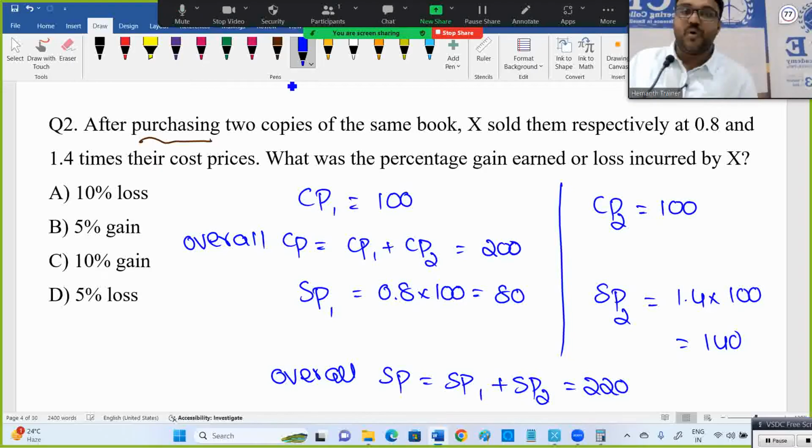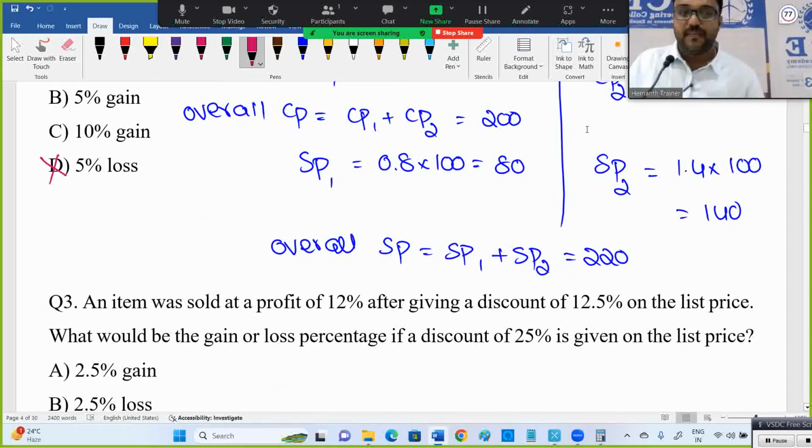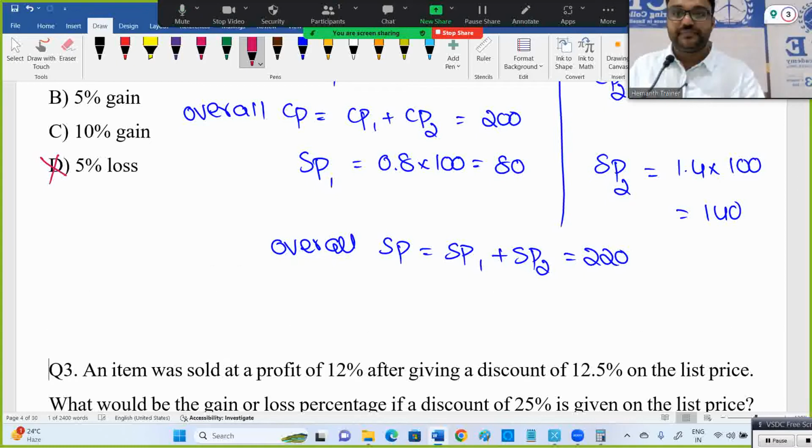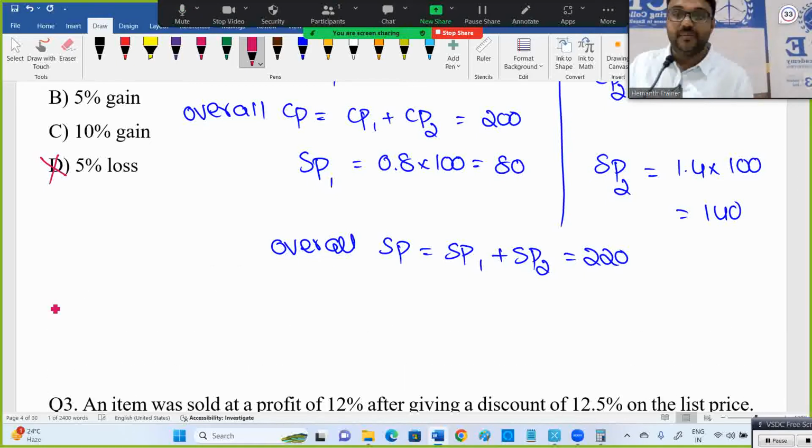Now, selling price more than cost price or less than cost price? More than cost price means, is it profit or loss? Profit. So, these two eliminated. Now, whether it is 10% gain or 5% gain, you need to decide. Now, profit is how much? 20. Profit should calculate